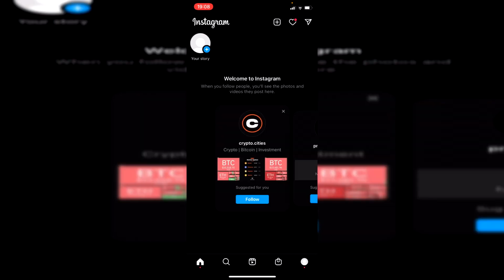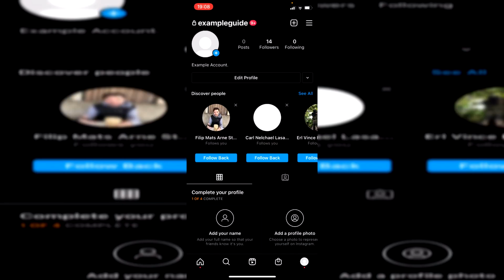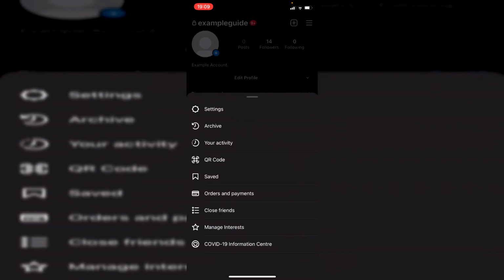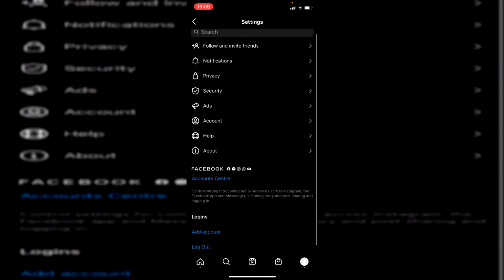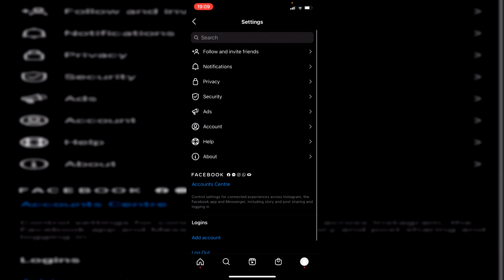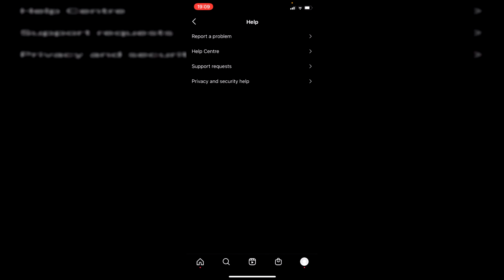Another fix you can try is reporting the issue to Instagram so they can help you find a fix. To do this, on the bottom right, click on your icon, then click on the 3 bars at the top, and it's going to bring up this list. Click on settings. Once it brings up settings, you've got all of this list here, so click on help. Then it's going to take you to these 4 options: report a problem, help center, support requests, privacy and security help.